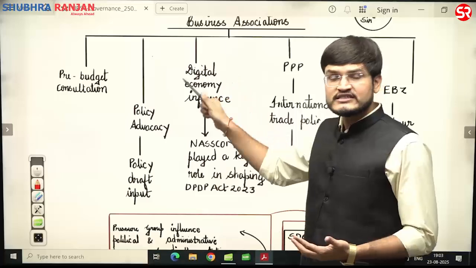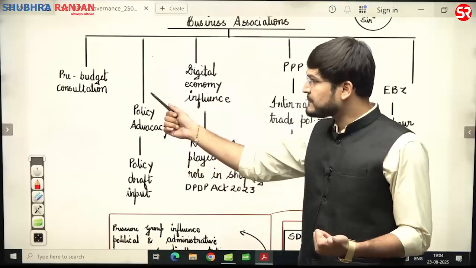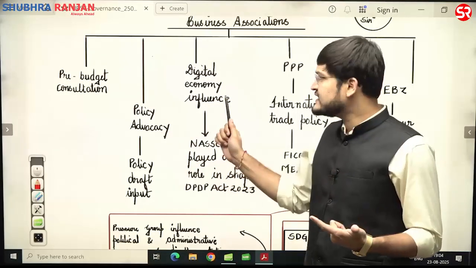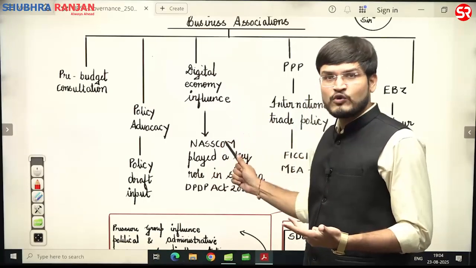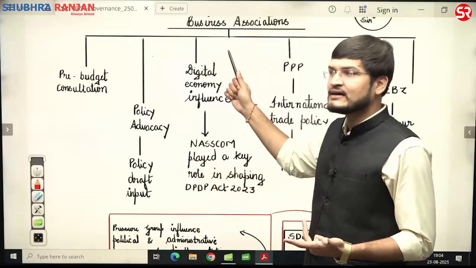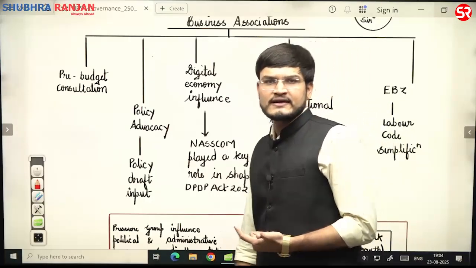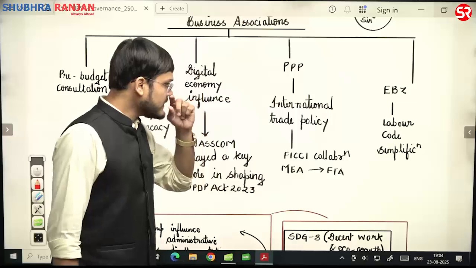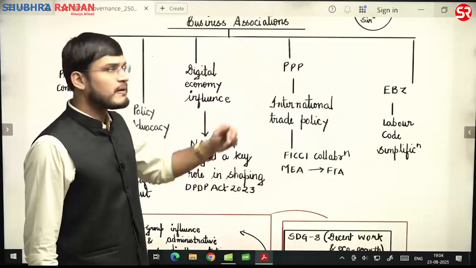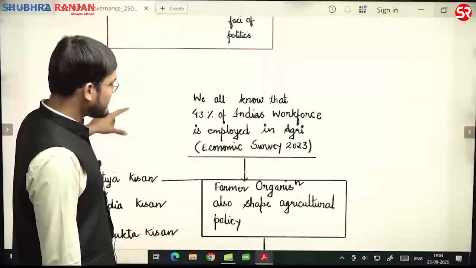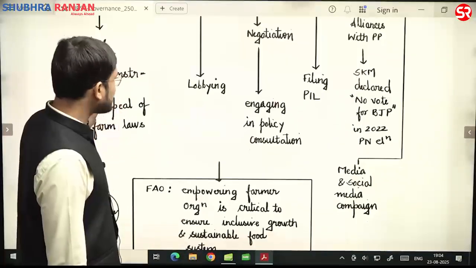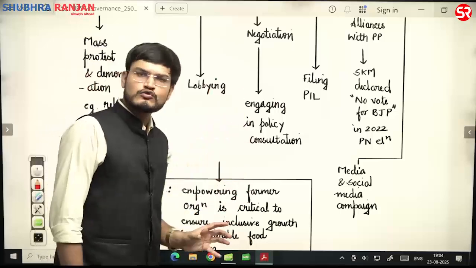For example, these environmental pressure groups क्या करते होंगे? प्री बजट कंसल्टेशन करते होंगे, पॉलिसी एडवोकेसी करते होंगे. For example, environmental economic policy influence; here we talked about business, you talk about environmental. जैसे कि international trade policy also, that is public private partnership, ease of doing business में भी help करते हैं, and also talk in terms of multiple of those tools.